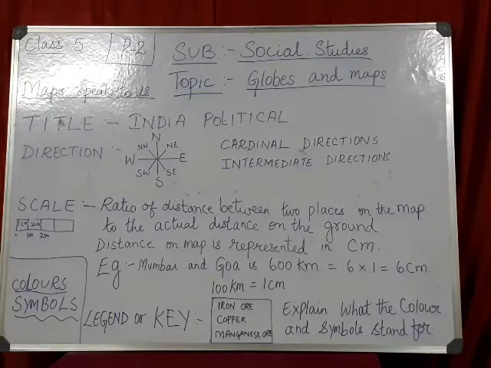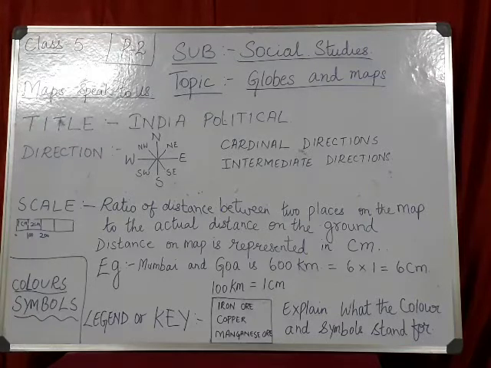Then on the next page, if you want to know where is the post office, it is denoted as PO. Where is the Post and Telegraph Office? PTO. Then Police Station? PS. All these symbols are given on the map.